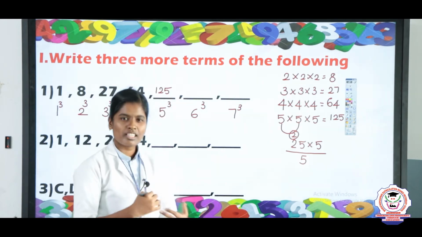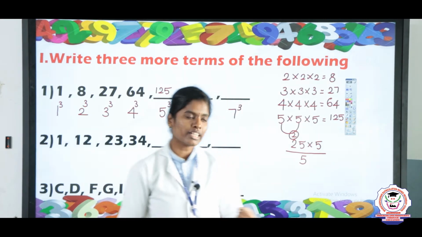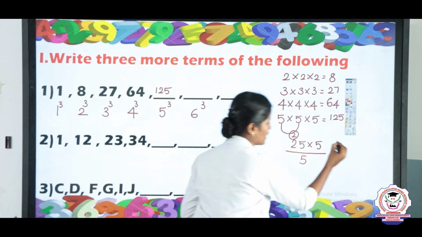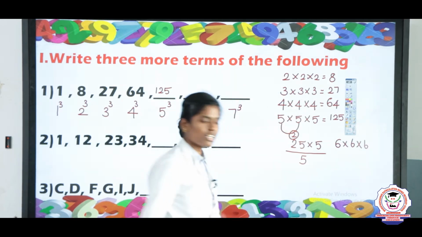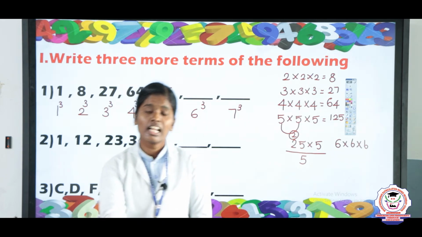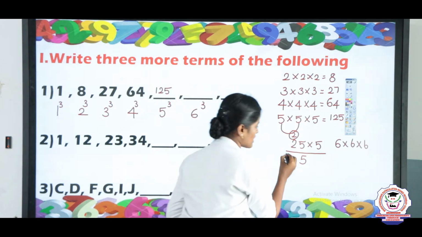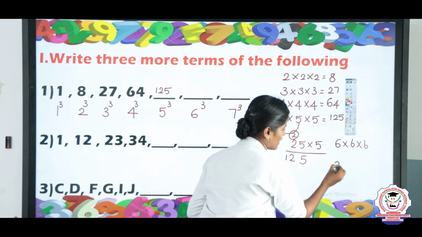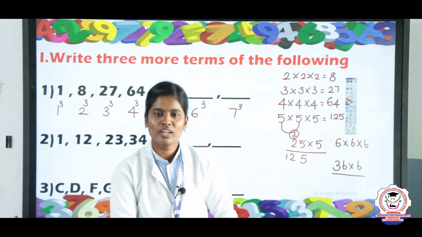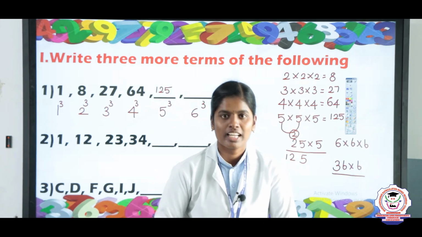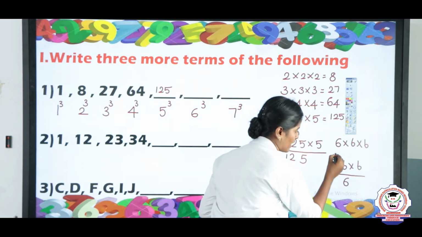Next you will take 6 cube. 6 cube means take 6 and multiply 3 times: 6 into 6 into 6. Listen children, 6 6s are 36. Now you take 36 and multiply by 6. Now tell me Kiran, what is the answer? 6 6s are 36. Very good. Put 6 and carry 3.